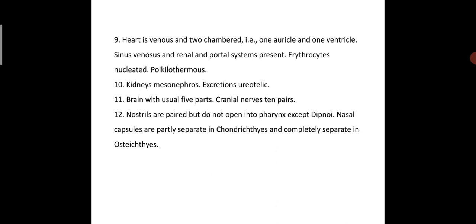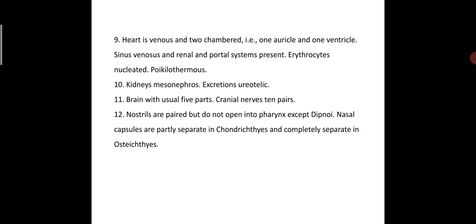So poikilotherms, of course, their body temperature keeps on varying. That change in body temperature is always there in the fishes, which is called poikilothermous. Okay, so the body temperature may differ or vary. Kidney is mesonephros, where the embryonic stage kidney may change later into the permanent kidney.